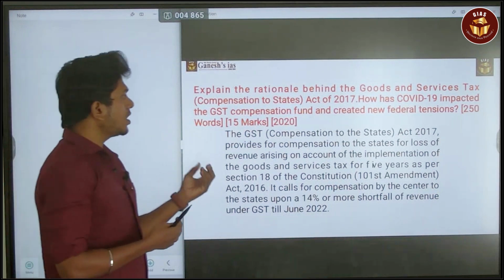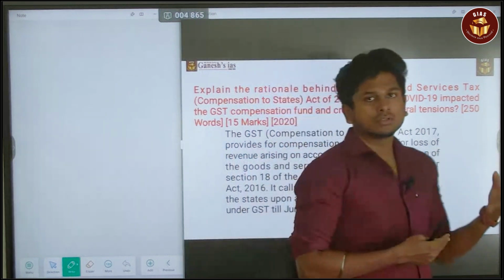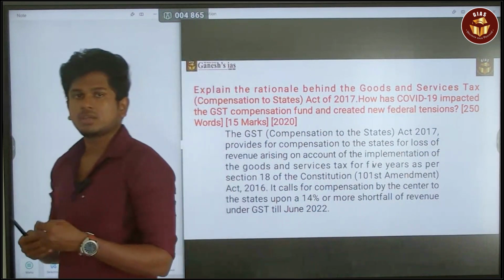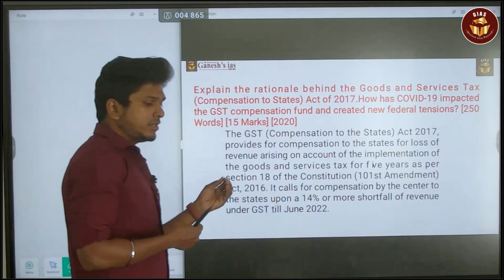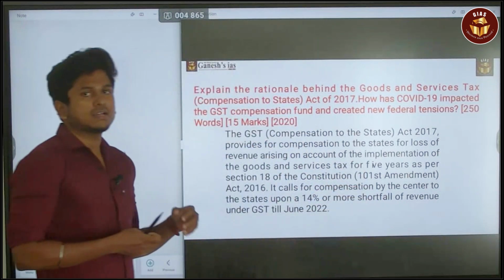So this is what that GST Compensation Act is saying. Okay, at present it is not there. It was up to 2022 only. Okay, 2017 to 2022. At present it is not there, but still there is certain relevance.